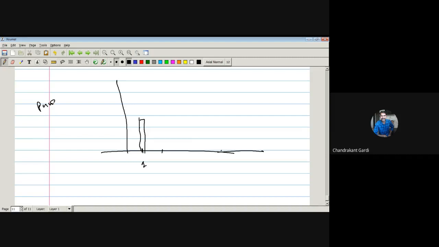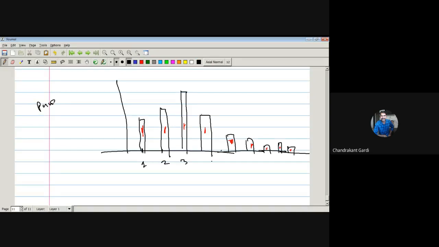On the first day, these many deaths were there. On the second day, these many deaths. On the third day, these many deaths. Then on the fourth day, fifth, sixth, seventh, eighth, ninth, and so on. Now we can say that deaths are decreasing. The peak was attained on the third day, and from the third day onwards deaths are decreasing.